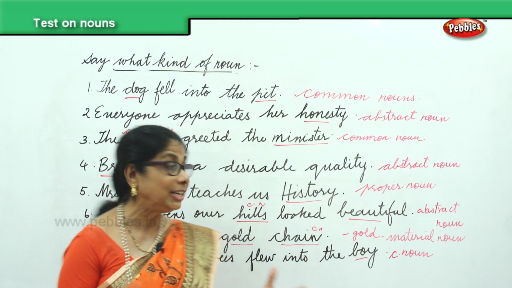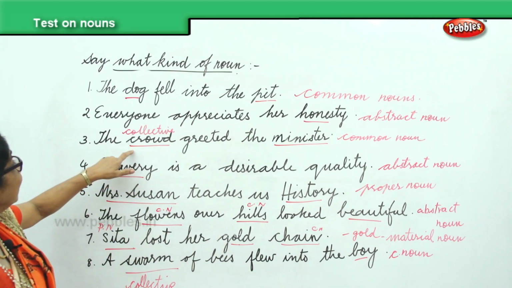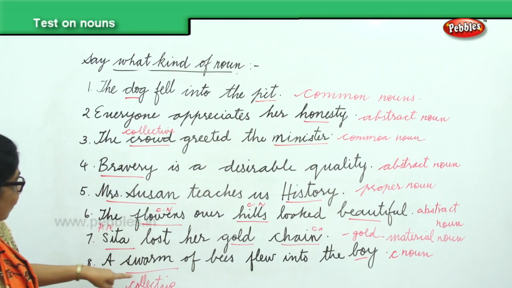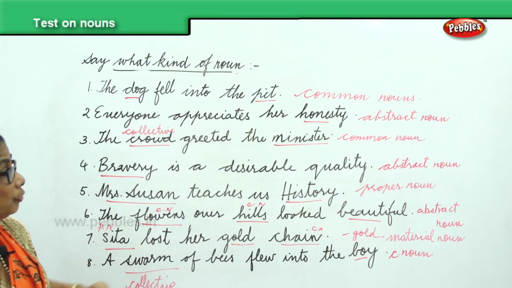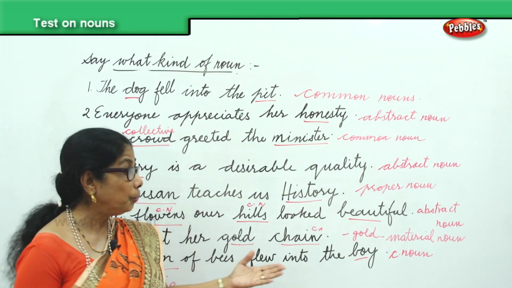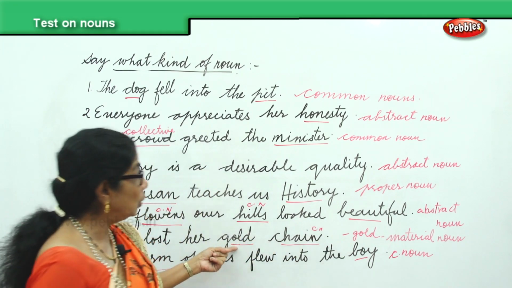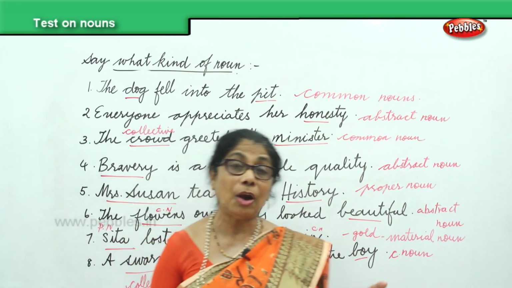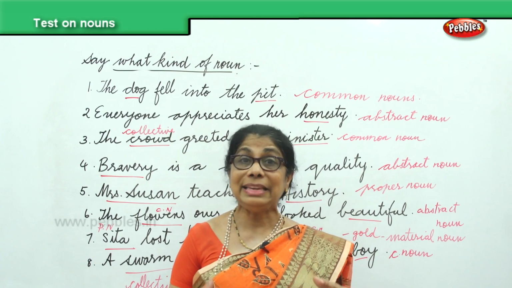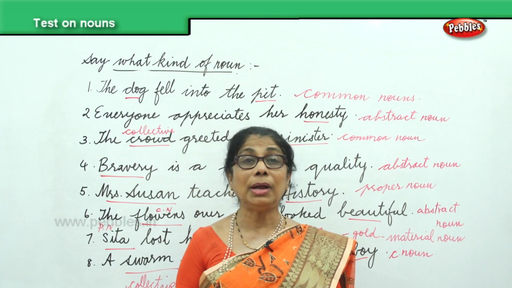Now we go to collective noun. We have crowd, then we have here swarm of bees. We have 2 collective noun. Then we have also material noun, gold is a material noun. We have gone through all kinds of nouns.